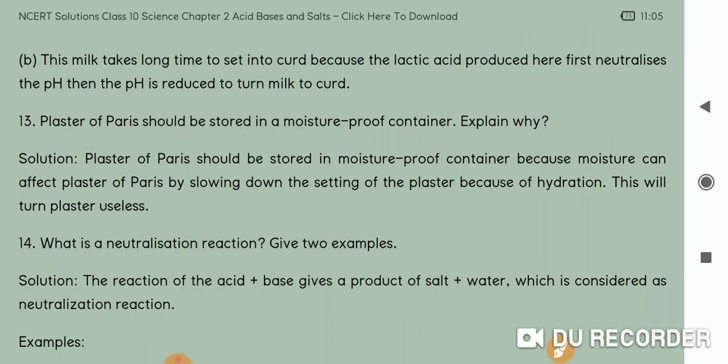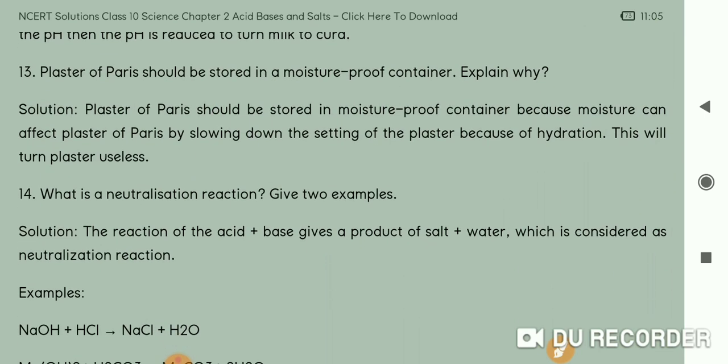Okay, so the next question is the 14th question: neutralization reaction. Okay, what is a neutralization reaction? And give two examples.